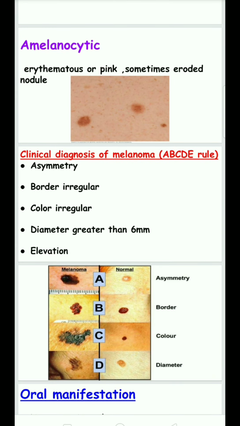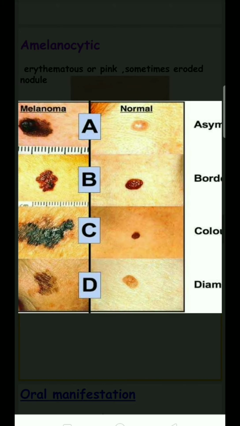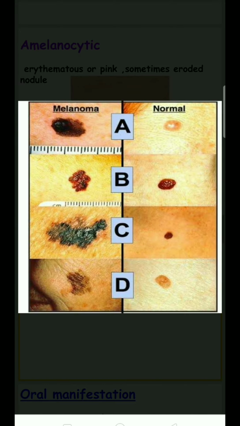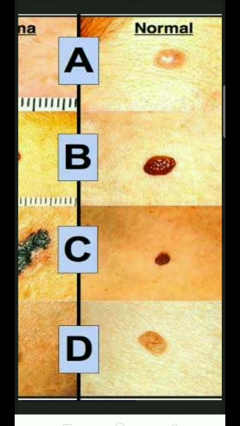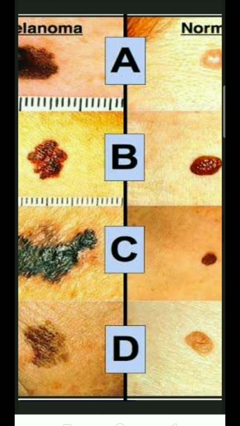Clinically, because a nevus is also black in color, the two may be confused. So we have to apply the ABCDE rule. A is asymmetry: the melanoma is asymmetrical, but the nevus is symmetrical. B is border: the border of the melanoma is notched, but the border of the nevus is well defined.